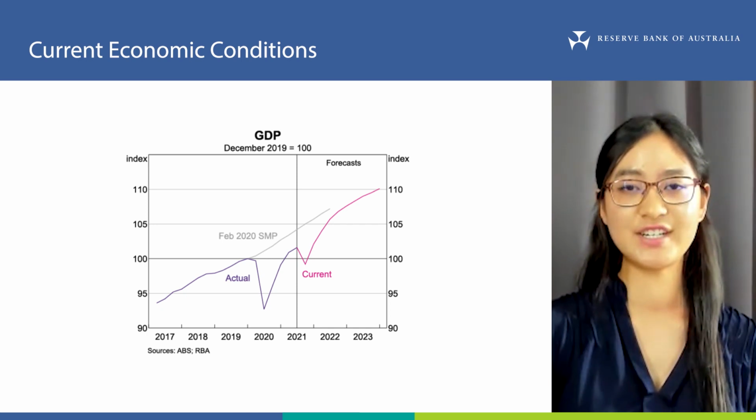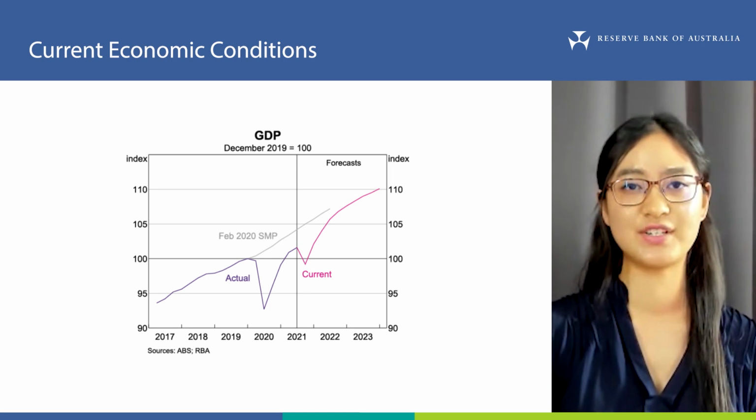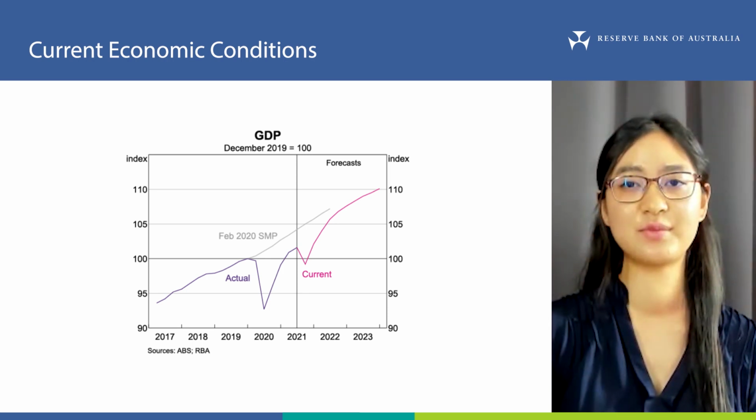Looking forward, GDP is now expected to decline by around 2.5% in the September quarter, meaning it will dip temporarily below its pre-pandemic level. This dip will mostly reflect a reduction in household consumption and business investment, since those expenditure opportunities for households and firms have been restricted by lockdowns.